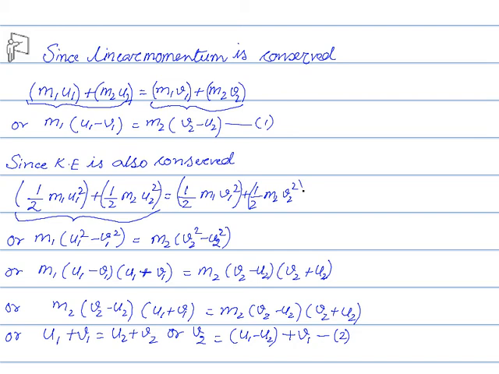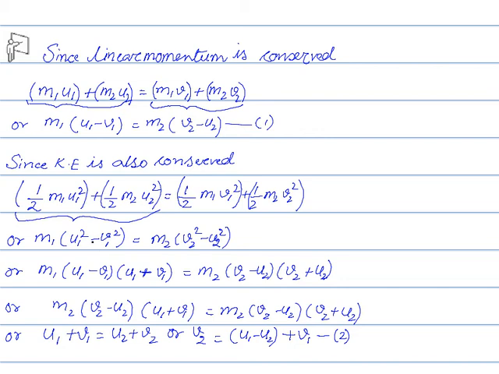Kinetic energy of B is half m2 v2 square. So we are again separating m1 and m2, m1 taken on the left hand side. So we get an equation like this: m1 (u1 square minus v1 square) equal to m2 (v2 square minus u2 square).